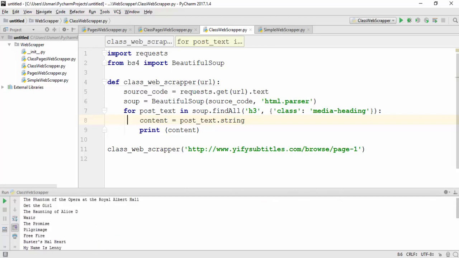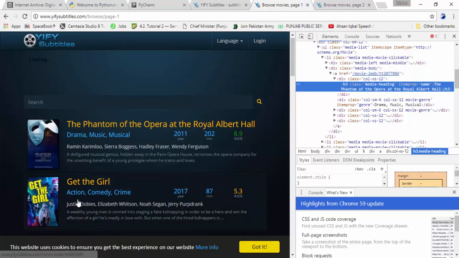Let's see what is the first name of the movie. The second name is Get the Girl. Let's verify the second name, Get the Girl.